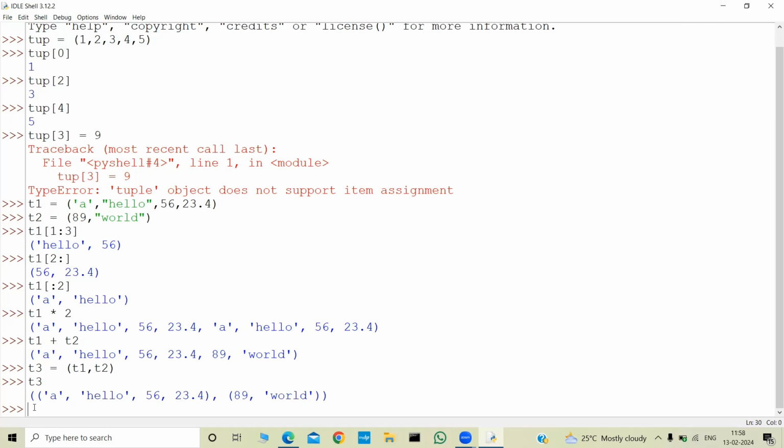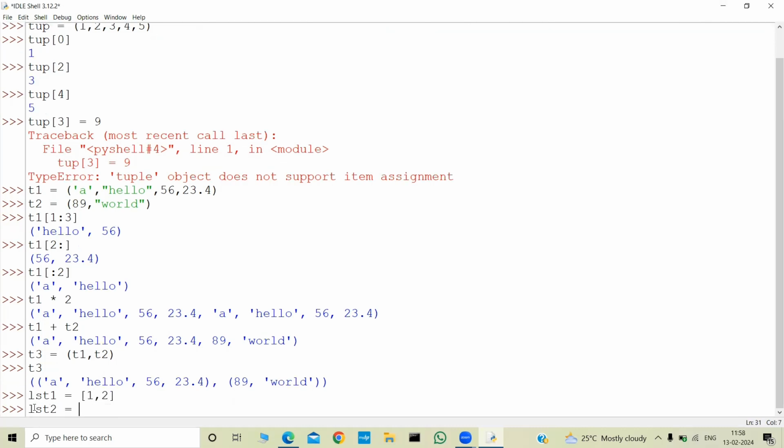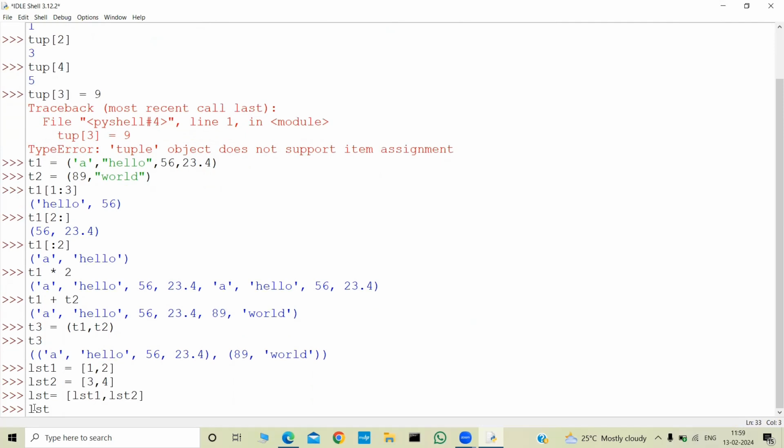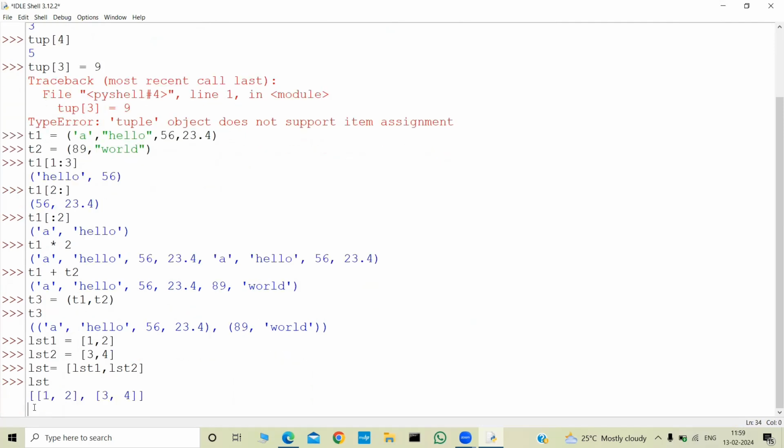And in a similar way, we can also do it for the list. Let us say I have a list 1, which is 1, 2. And the list 2, I have 3, 4. And I will do list is equal to list 1, list 2. Now the list will be 1, 2 and 3, 4. This is a list which contains members as lists also. Okay.